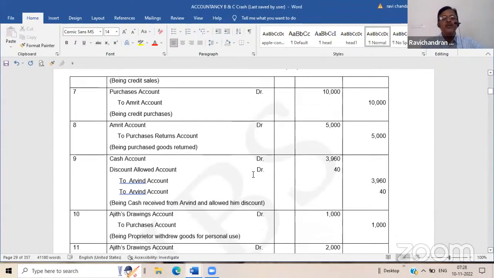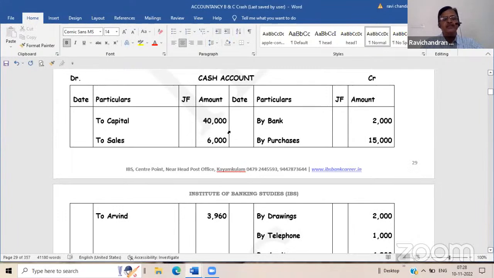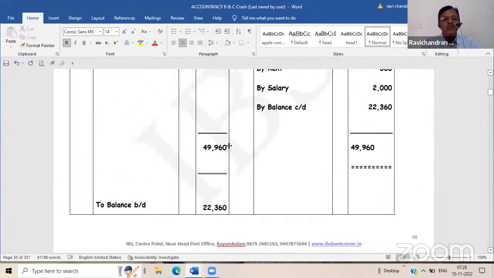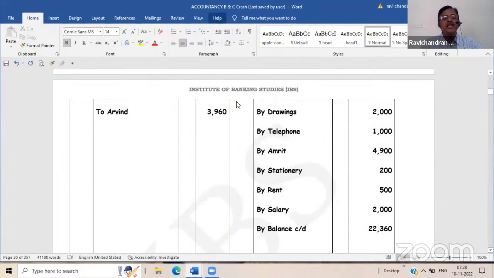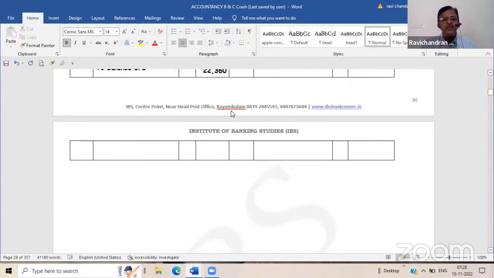So 60-70% of the transactions are of course cash in nature. Instead of keeping a cash account separately in the ledger, a cash book can be maintained. So cash book is a subdivision of journal, and maintenance of cash book will serve the purpose of maintaining a cash account in the ledger as well. And we can reduce the journal entries in respect of that cash. That is a peculiarity.